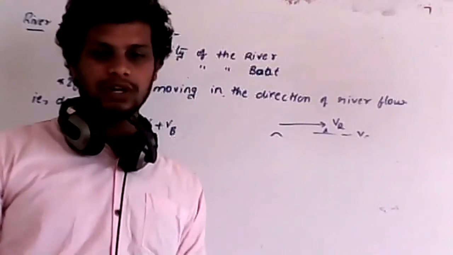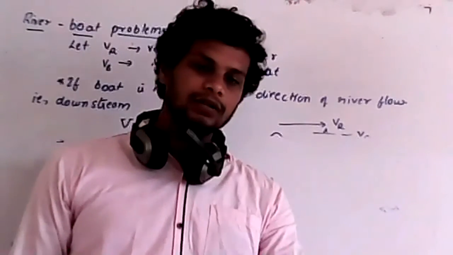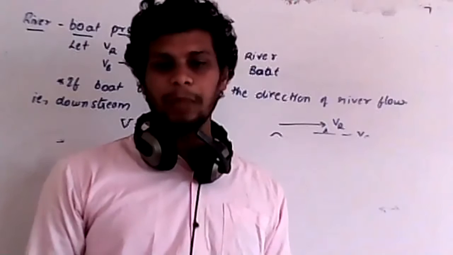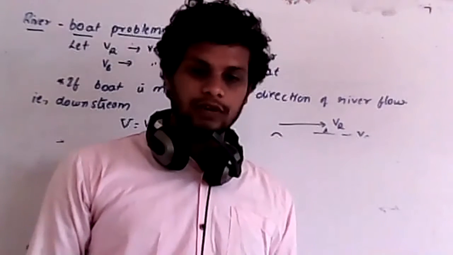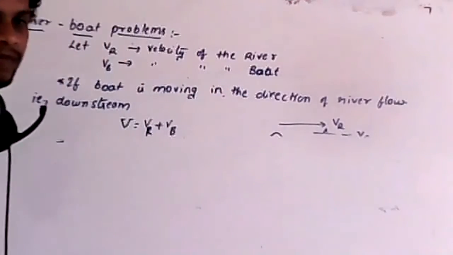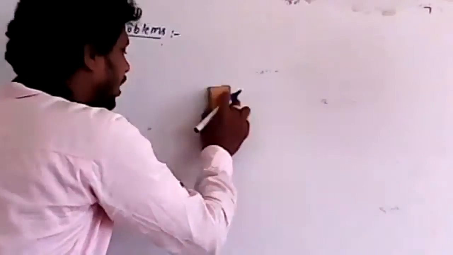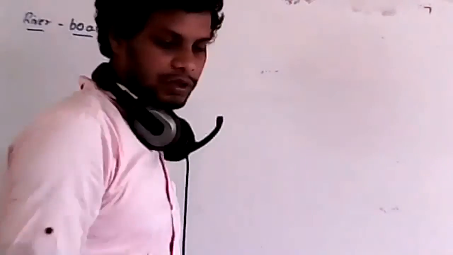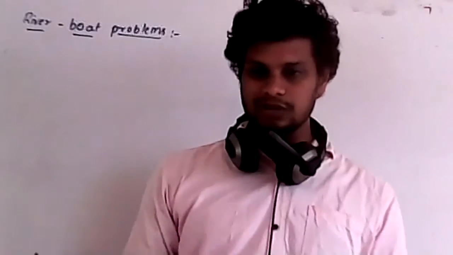So there we have one boat. In Hegde also we have one boat. That boat will move perpendicular to the flow of the river. So if the boat moves perpendicular to the flow of the river, how will the concept be? Now we are going to discuss. Most of you have traveled through those boats. In Agnasni we have one boat, and in Hegde also we have some boats like that.